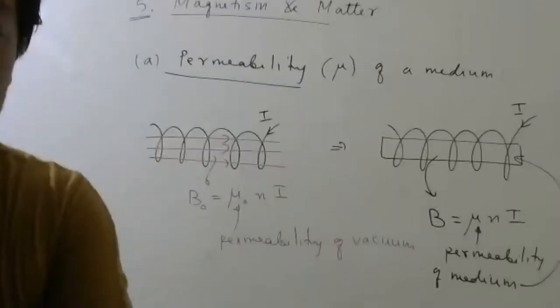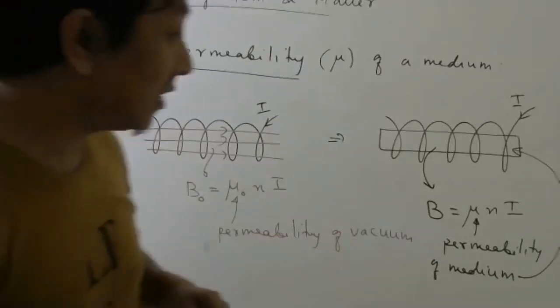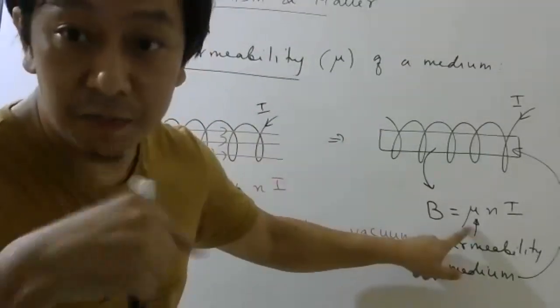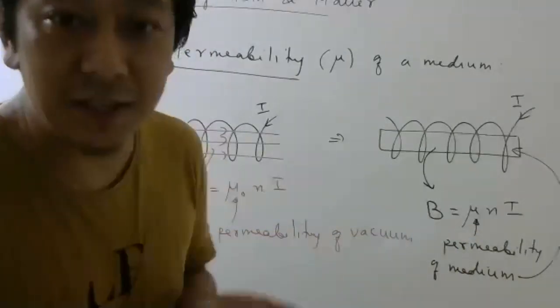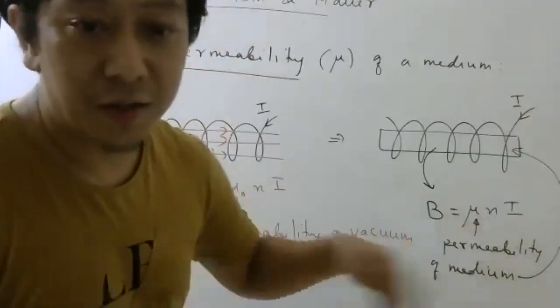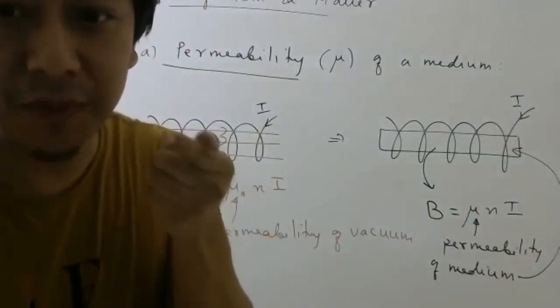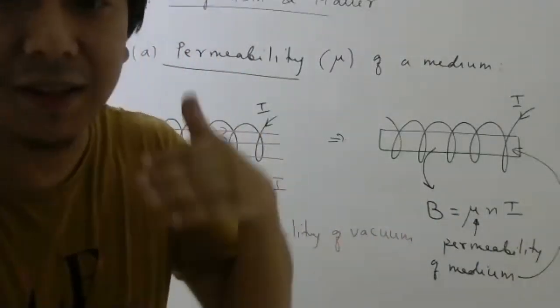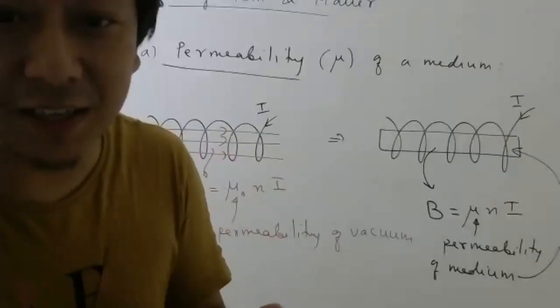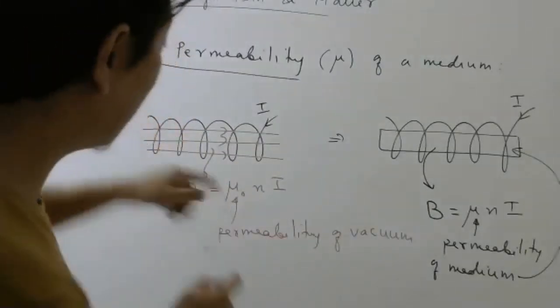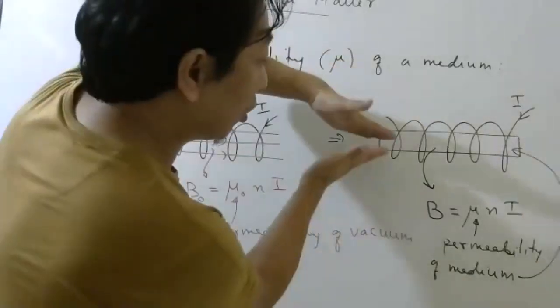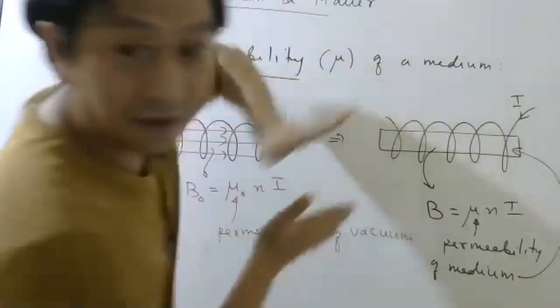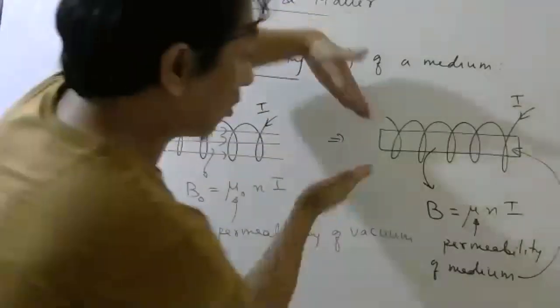So you can clearly see if permeability is more, magnetic field will be more or less? Obviously more, sir, it is proportional. So if permeability of medium is more, then magnetic field inside the material will be more. That means these magnetic field lines will be more concentrated. Understood or not? It will be more concentrated.